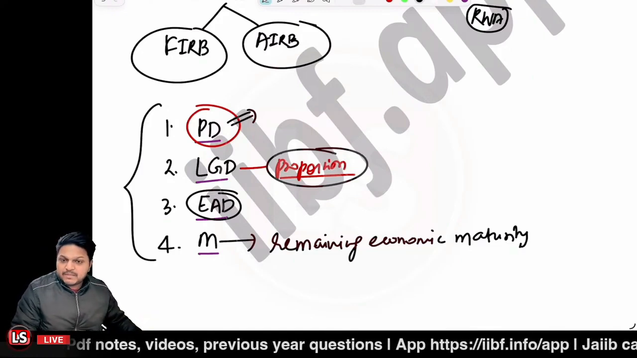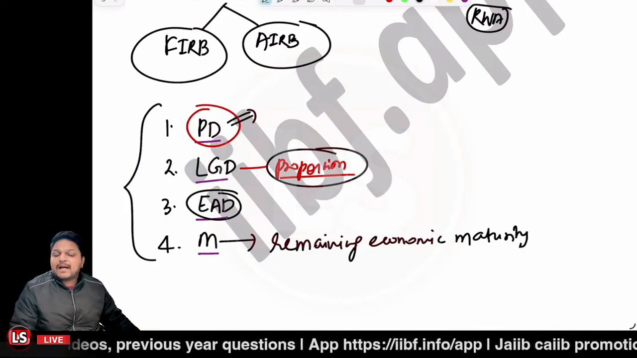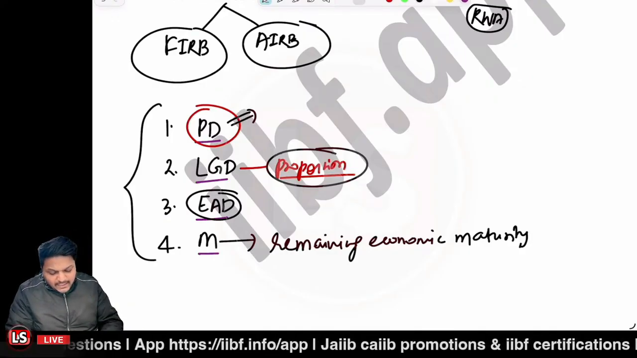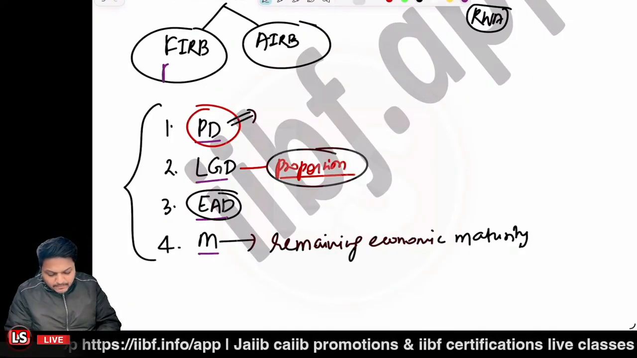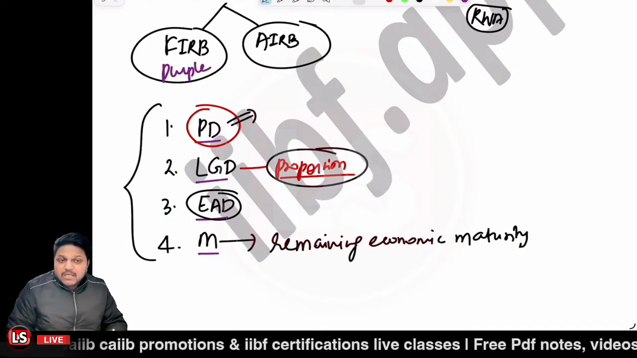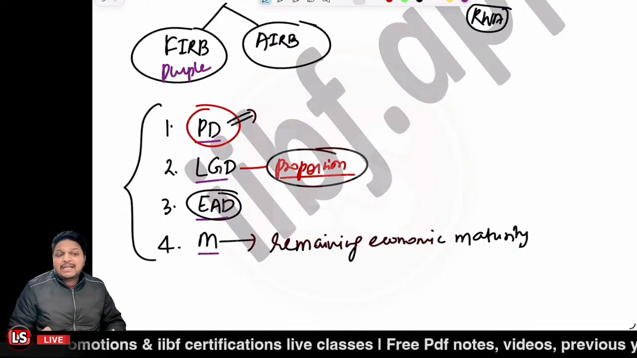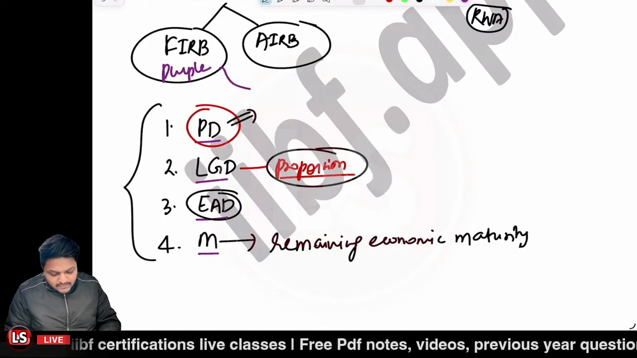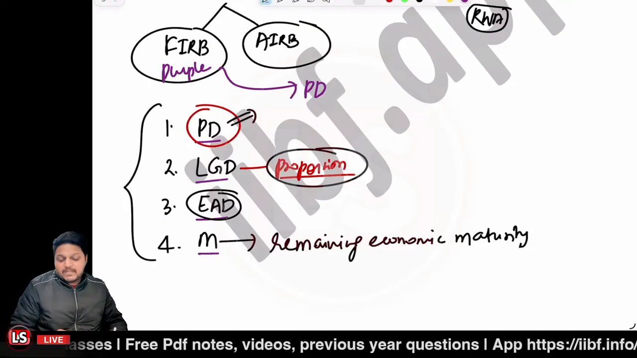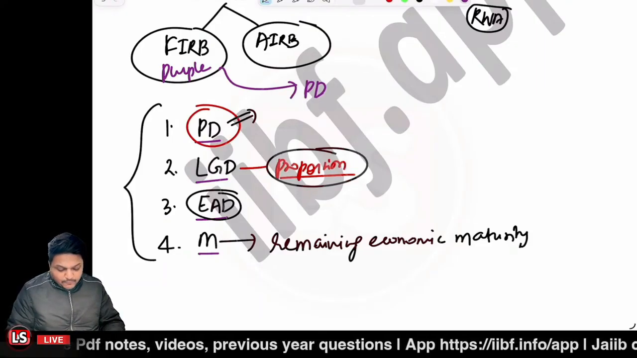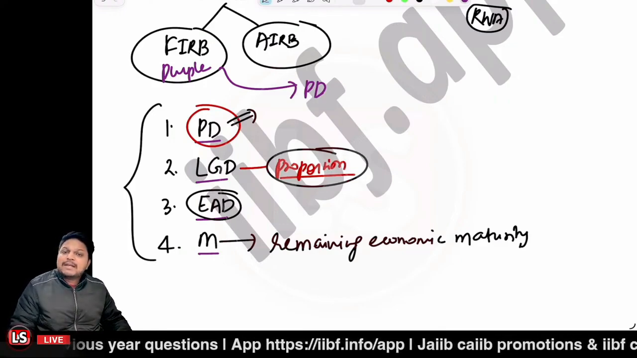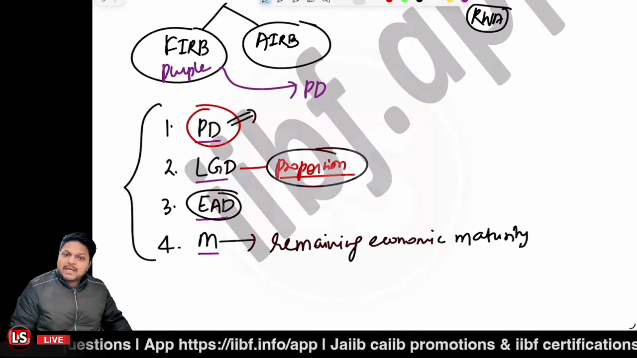These quantitative input parameters will be provided by the bank, and those will be formulated by the specified committee, right? Like under the FIRB, that is the foundation internal rating based approach, I'm marking it with purple, right? In the case of FIRB, the bank will be providing the estimate related to the probability of default. So it will be covering the probability related to default, right? And for the other three components, LGD, EAD, and M, it will be depending upon the regulator.